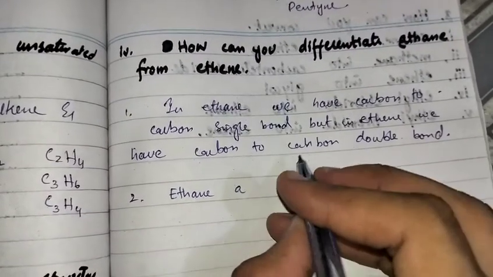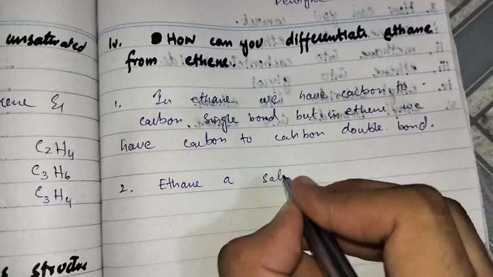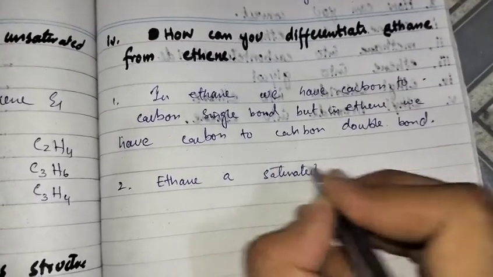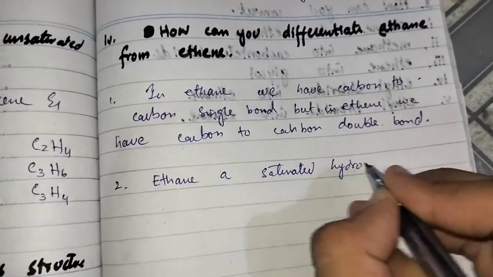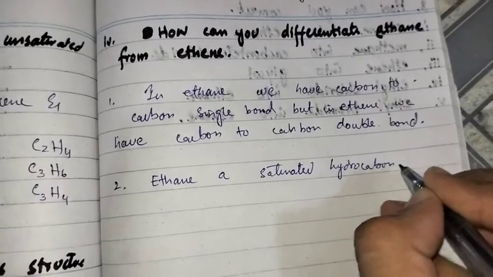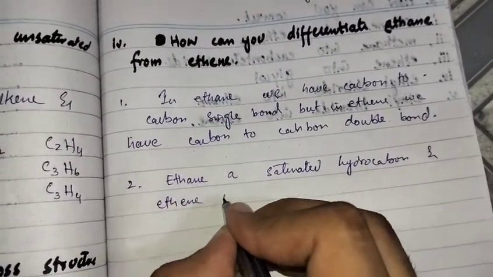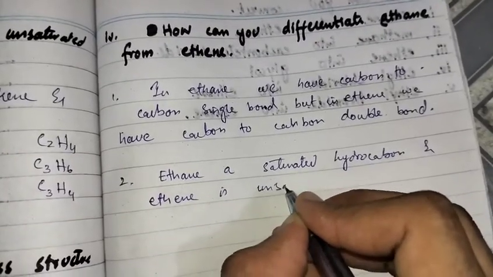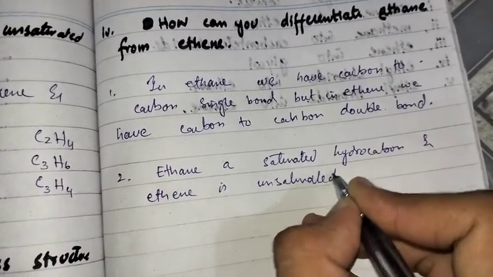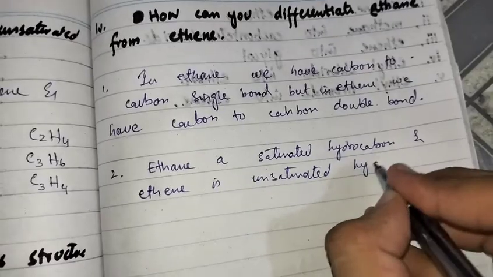Ethane is a saturated hydrocarbon and ethene is an unsaturated hydrocarbon.